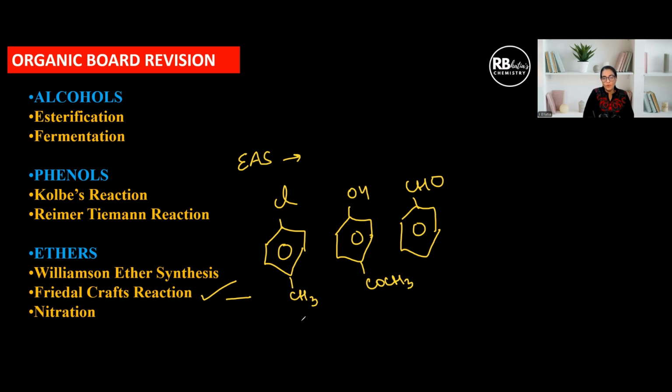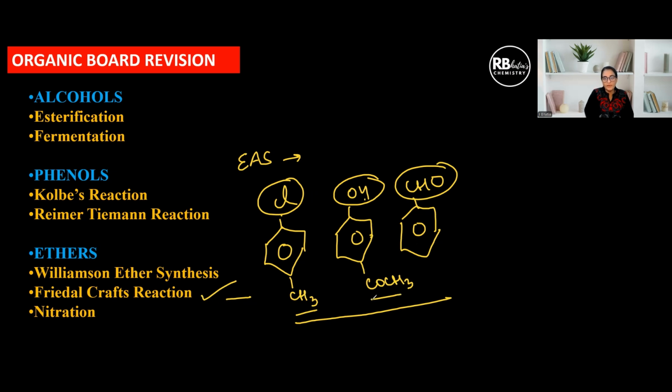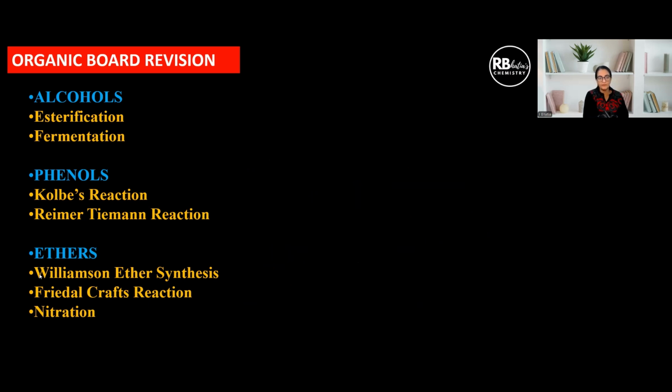For all these compounds, the last topic under EAS is always Friedel-Crafts reaction, under which we have Friedel-Crafts alkylation and acylation. Alkylation brings in an alkyl group, and acylation brings in an acyl group. You should know the effect of each of these groups on the benzene ring. For example, with Cl or OH present, we are going to get the major products at the para position, and for CHO kind of groups, we get them at the meta position. These are the points that you have to do for every chapter.